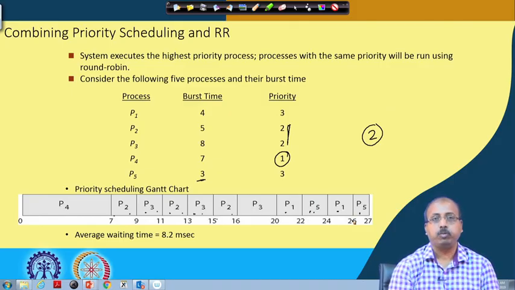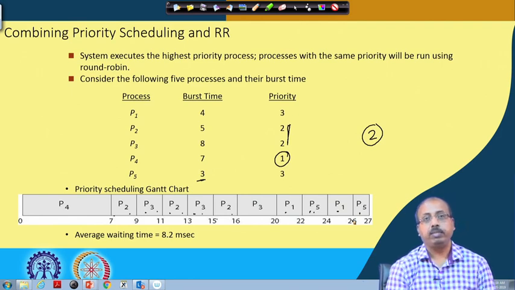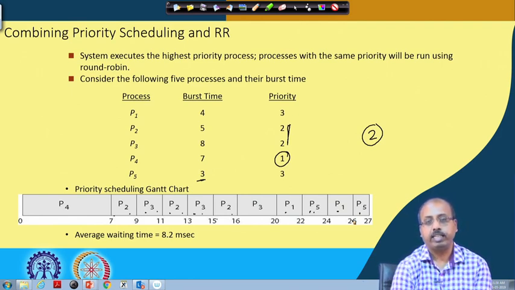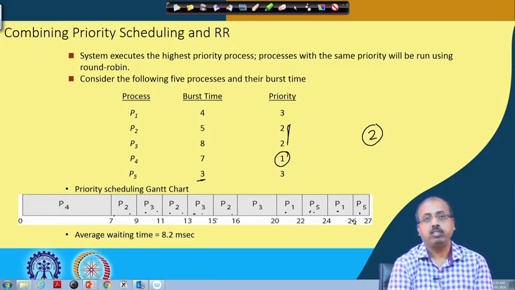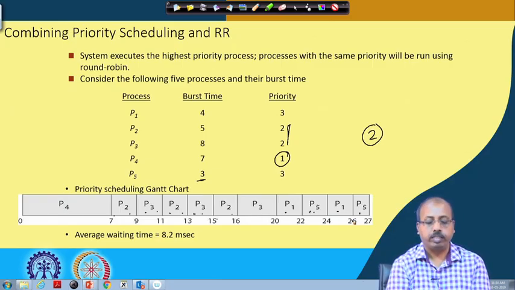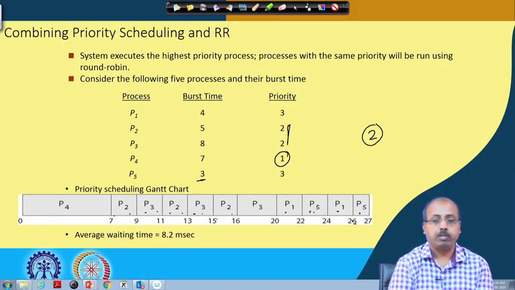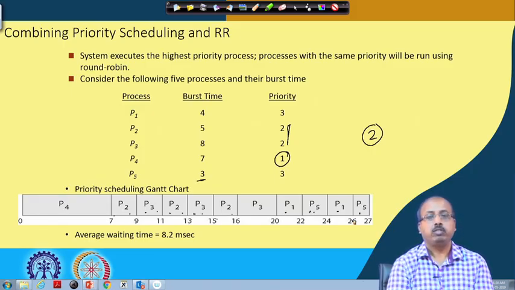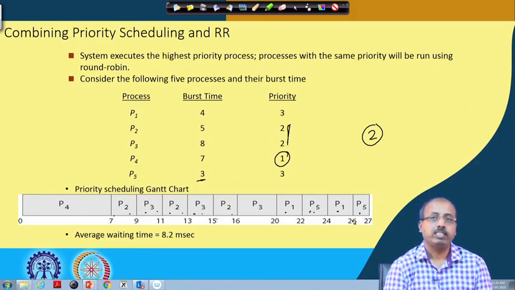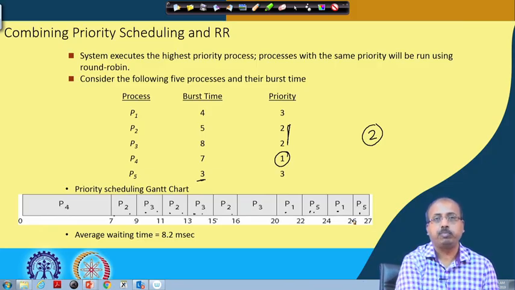This is actually a compromise because it is difficult to maintain a large number of priority levels in a system. Any operating system you look into has a limit on the number of different priority levels that can be supported. So, even if we want the priority levels to be different, it is not possible to create processes in all different priority levels. So, we group the processes together into some priority levels. Suppose there are only 4 priority levels available in a system. If there are 100 jobs, they will be distributed into these 4 priority levels only. Within a priority level we follow round robin, and between the priority levels we have priority based scheduling.